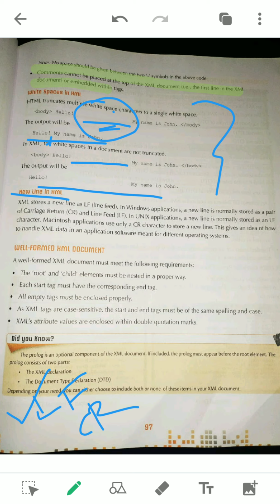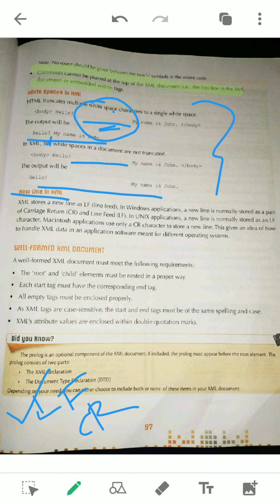If the LF character is embedded, now listen, LF also cannot be written directly in our XML code. For this LF an extra code is there that we have to use. We'll discuss that later. Just remember this one: the LF character is used to bring a new line, to put a new line. Simply, if it is asked how XML stores a new line, you have to write LF.